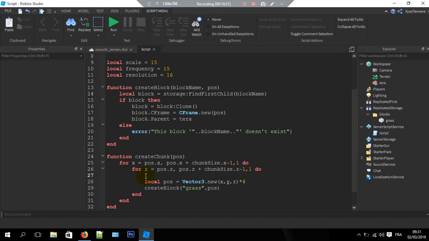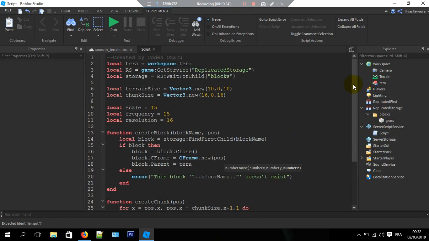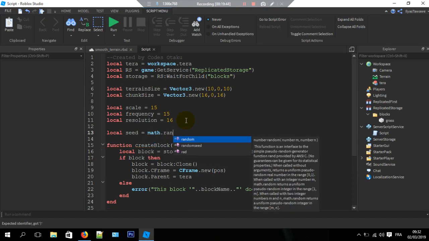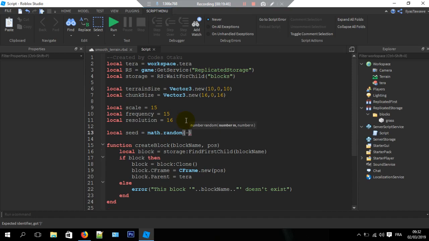So math.noise x comma y, and here we're just gonna do a random value, seed, local seed equal to math.random minus math.huge comma math.huge.